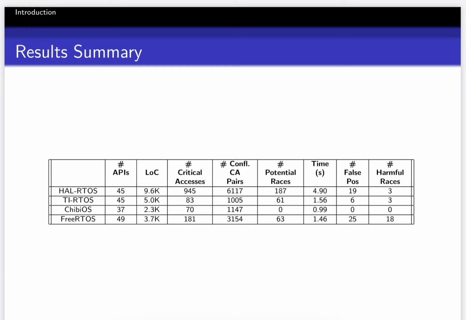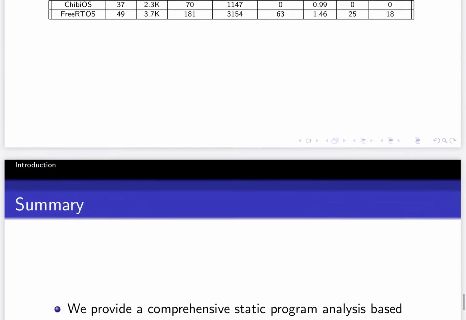But the important part was 3 actual harmful races were detected, which were subsequently verified, and this algorithm was run once again to ensure that they don't occur again. So this was the biggest takeaway from the exercise because we were able to detect 3 actual races in a currently usable RTOS system like the one developed by HAL.